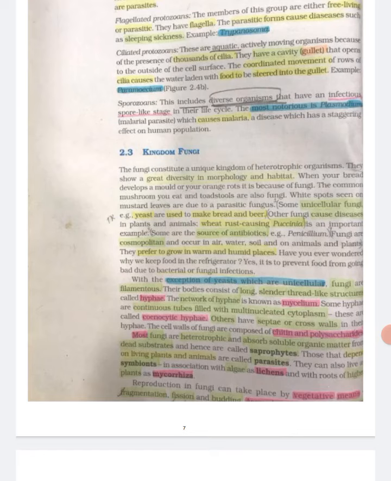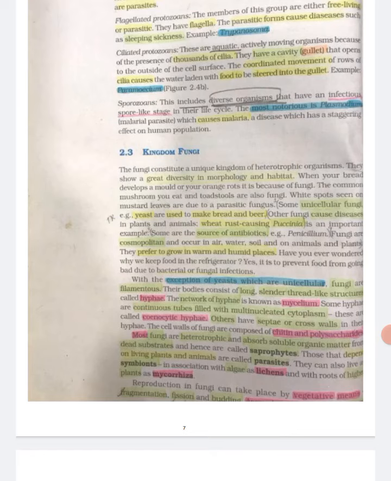Fungi are cosmopolitan and occur in air, water and soil and on animals and plants. They prefer to grow in warm and humid places. Have you ever wondered why we keep food in the refrigerator? Yes, it is to prevent food from going bad due to bacterial or fungal infections.